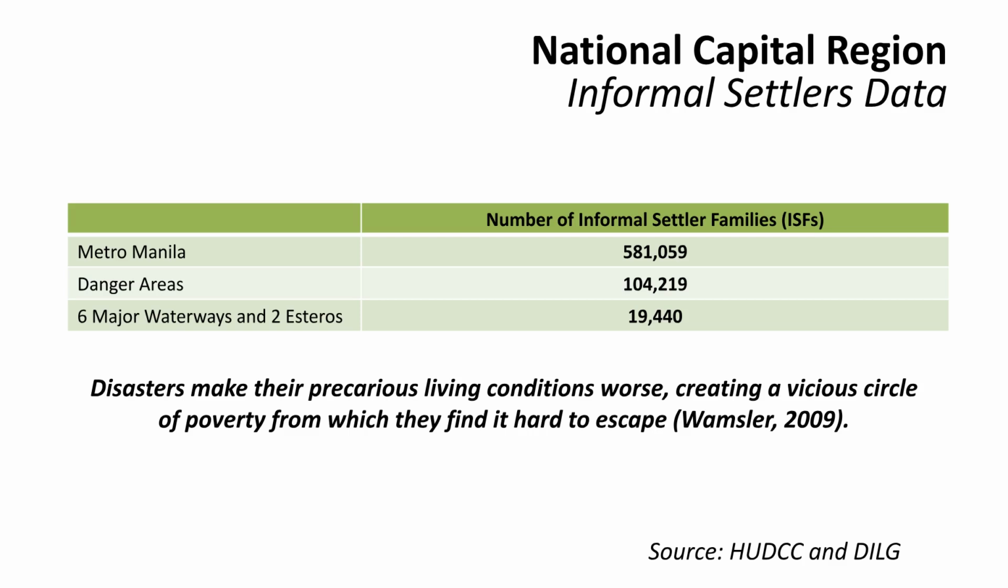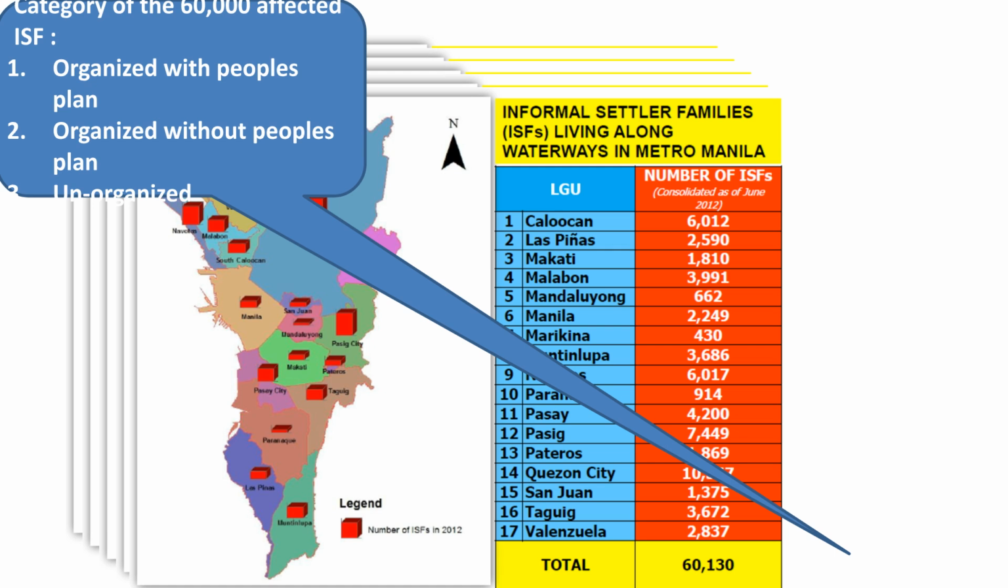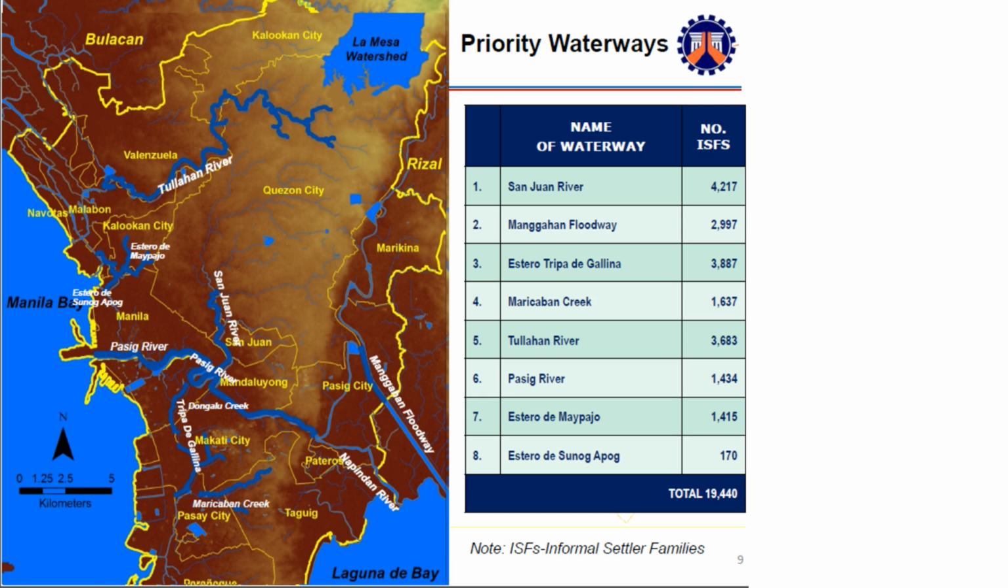Disasters worsen their living conditions, trapping them in a cycle of poverty. Of the approximately 60,000 affected ISFs living along waterways in Metro Manila, the categories are organized with a people's plan, organized without a people's plan, and unorganized. This map illustrates the distribution of informal settler families across the different local government units in Metro Manila, with corresponding numbers of ISFs in 2012.